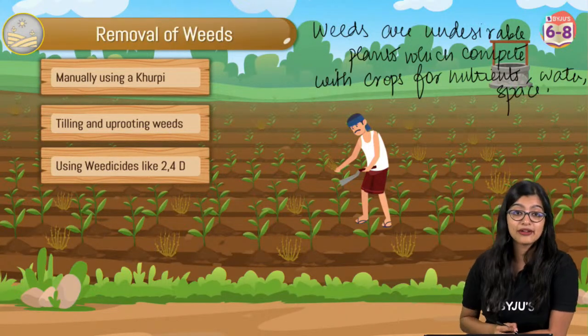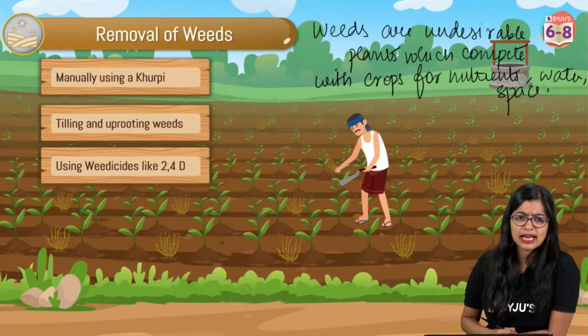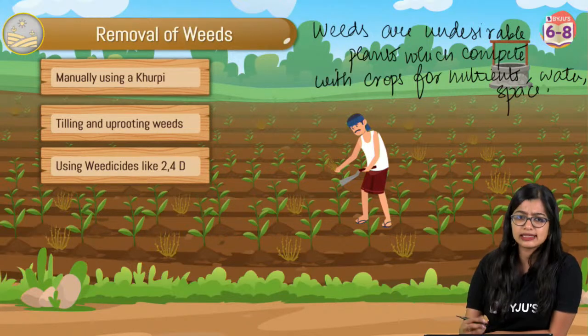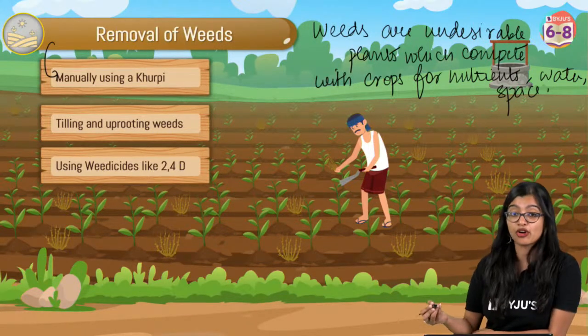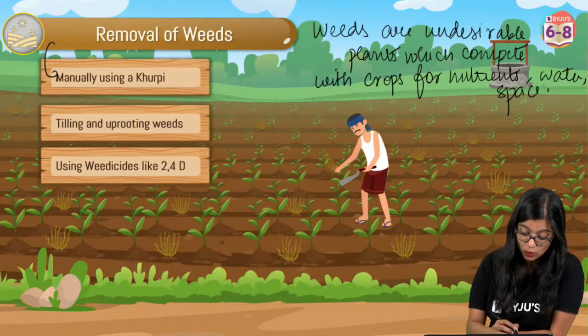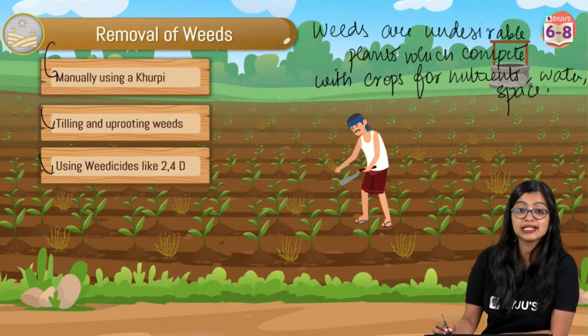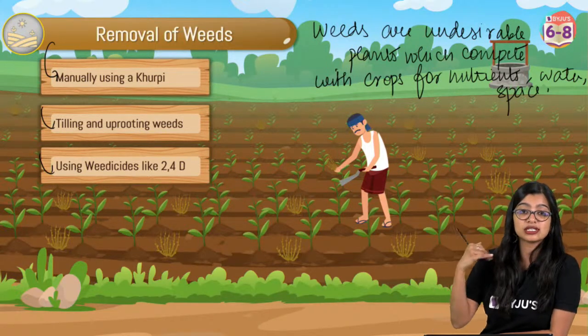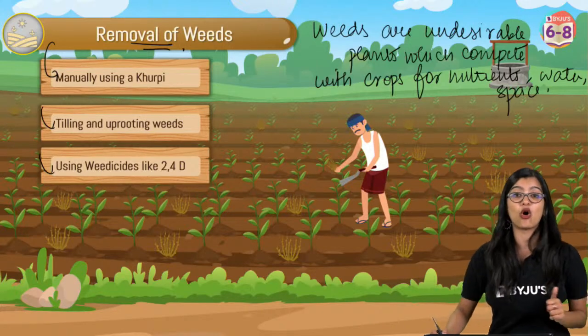Now, how do we get rid of it? Who's telling me? Now, how do we get rid of weeds? We get rid of weeds manually using a khurpi, by uprooting these weeds, or by using weedicides like 2,4-D, right? So this is how we go about it. This is what we understand as removal of weeds.